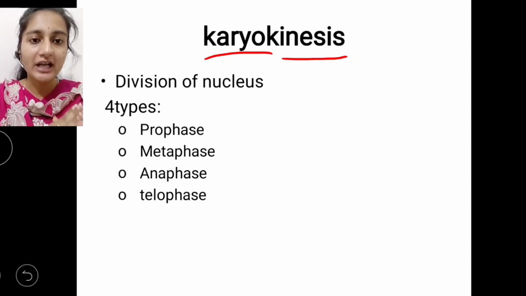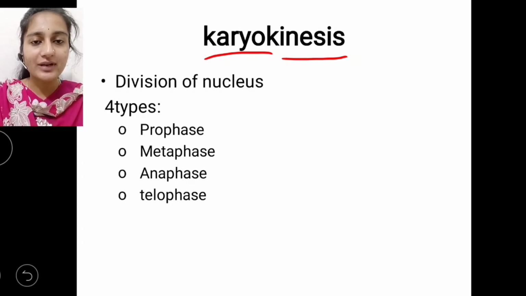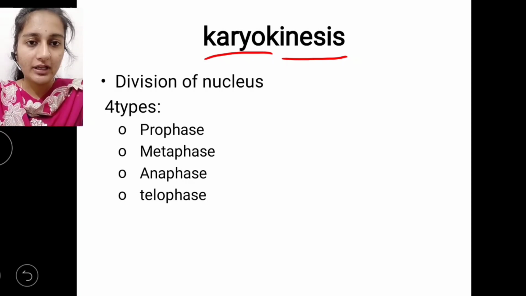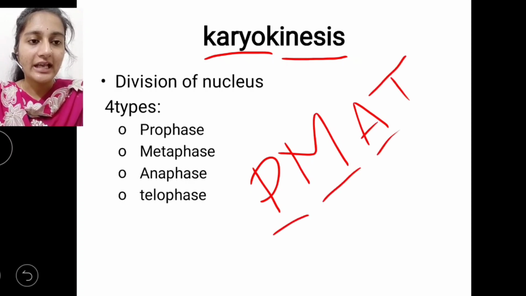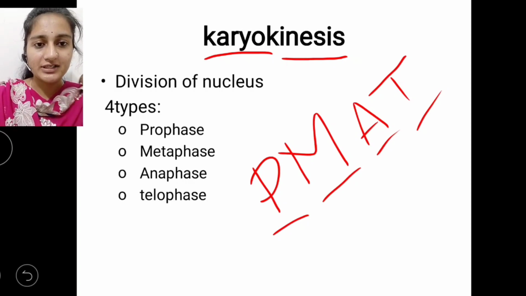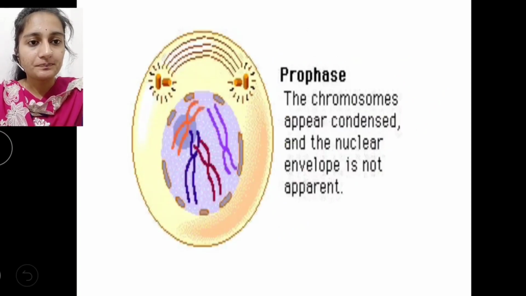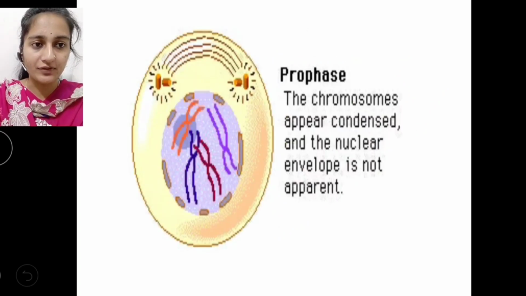So we have the four stages of division: prophase, metaphase, anaphase as well as telophase. You need to remember them in this order only. For example, you can remember it as PMAT: prophase, metaphase, anaphase and telophase. Okay, so here let's discuss the prophase.